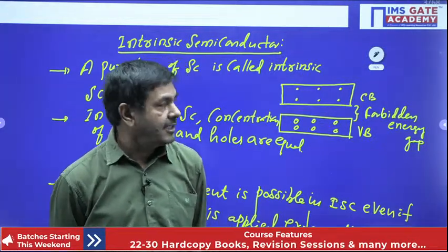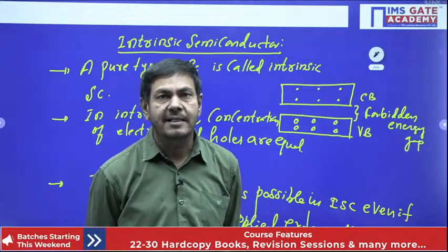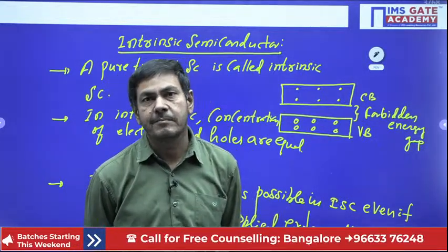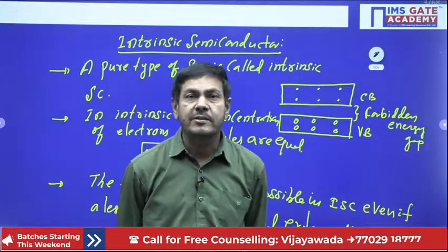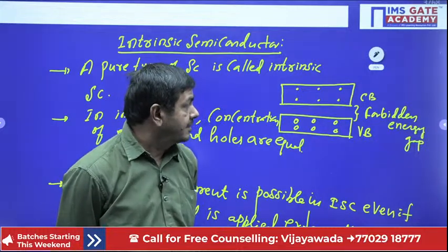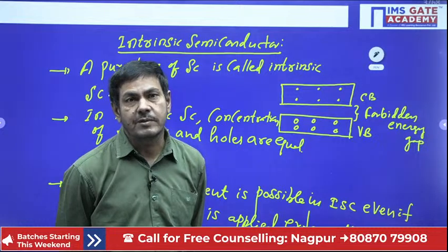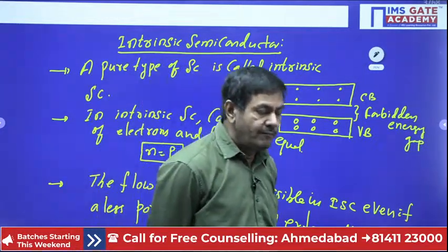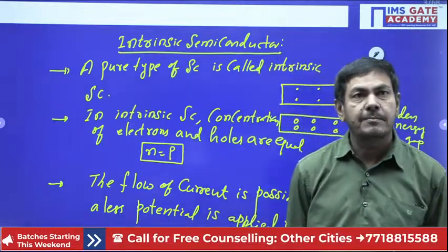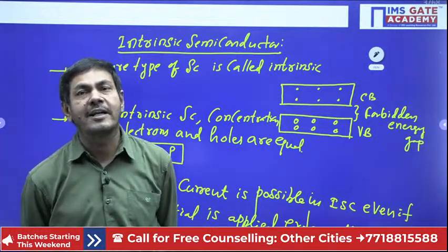Bond means the different types of bonds we can find. One is a covalent bond, second is an ionic bond, third one is a metallic bond, like that you can have. But what type of bond exists in semiconductors? Covalent bond is going to exist only. How is the covalent bond formed? Whenever the sharing of electrons takes place between any two atoms, it creates the covalent bond.